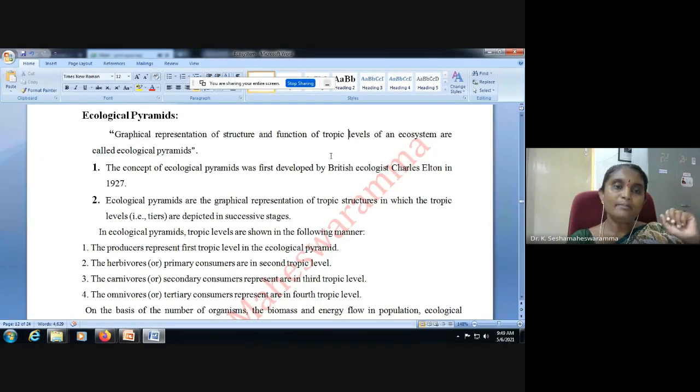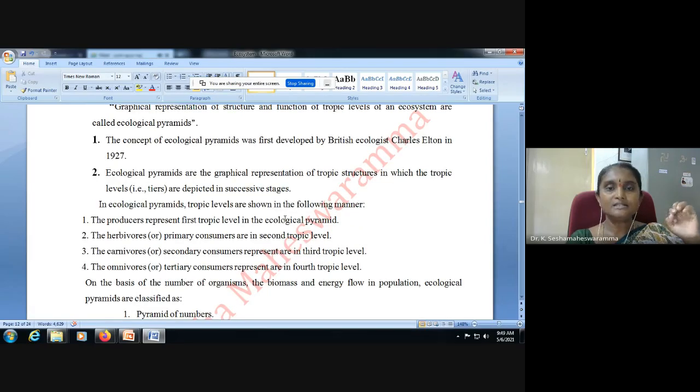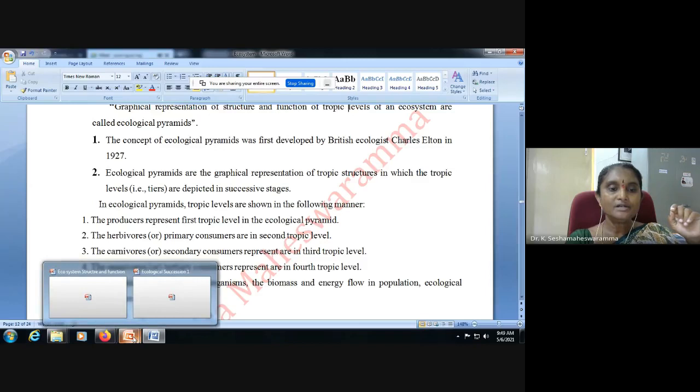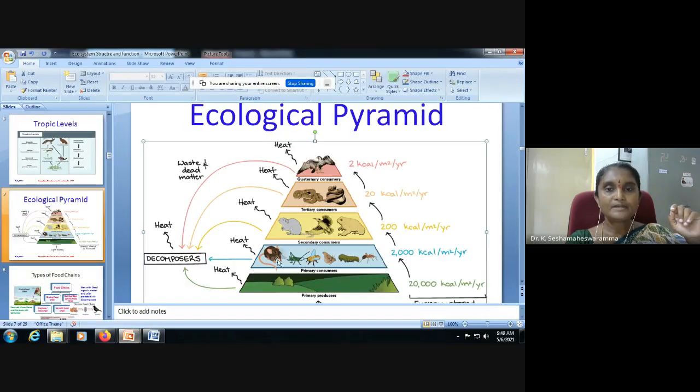In ecological pyramids, trophic levels are shown. The producers represent the first trophic level in the ecosystem, in the ecological pyramid. Like this, these are the producers.